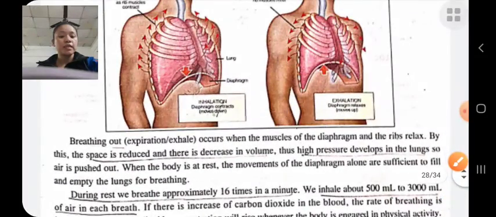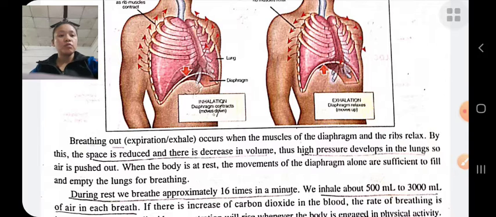These are the two processes of breathe in and breathe out.